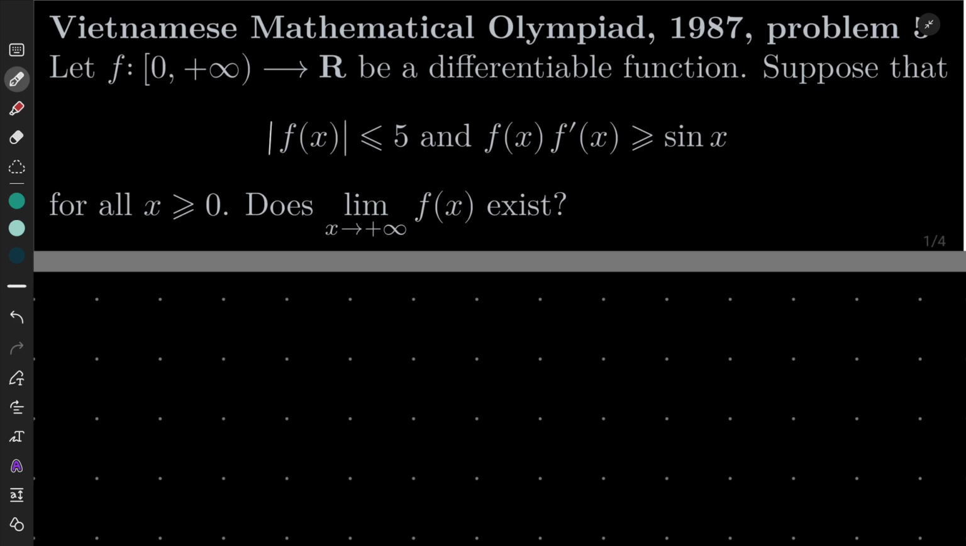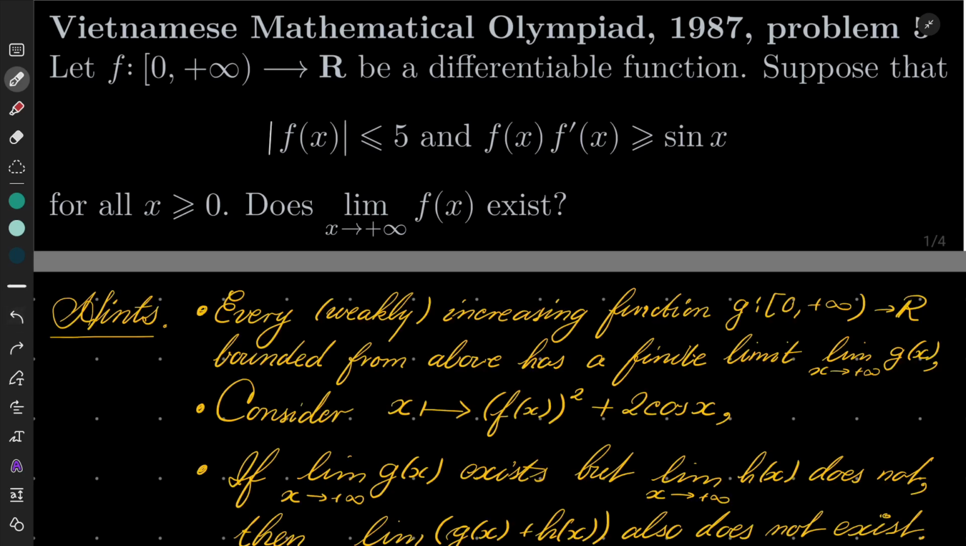Well, so here are my hints for this problem. Remember this well-known fact from mathematical analysis that every weakly increasing function, nondecreasing if you will, g, bounded from above, has a finite limit as x goes to infinity. Then try looking at the mapping which maps x to f of x squared plus 2 times cosine of x. It's really the key here.